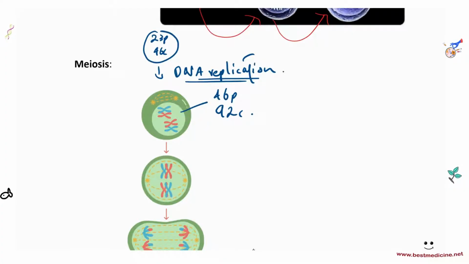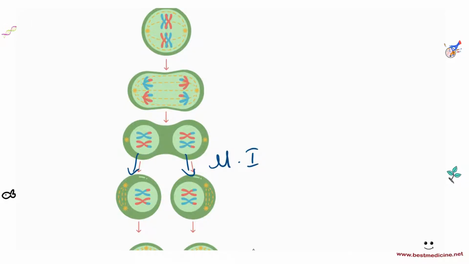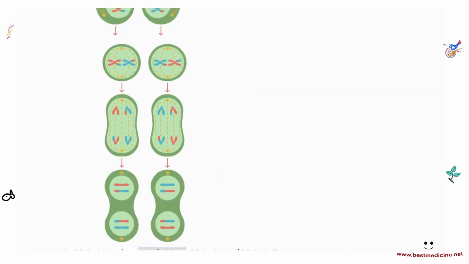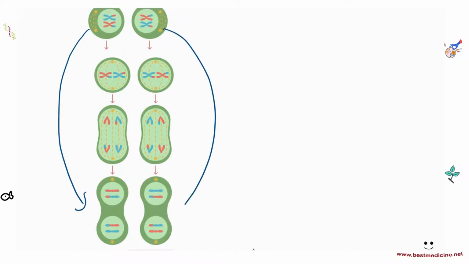Then it will end up dividing once, producing 2 cells. So that is meiosis 1, and then those 2 cells will end up dividing to give you 4 cells, right? Those 2 cells each divide and give you 4 cells. That's meiosis 2. So meiosis contains 2 cell divisions.